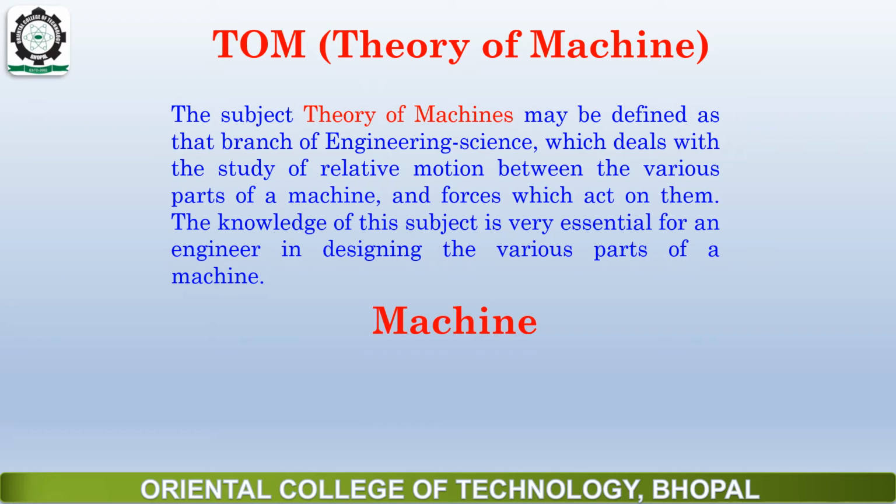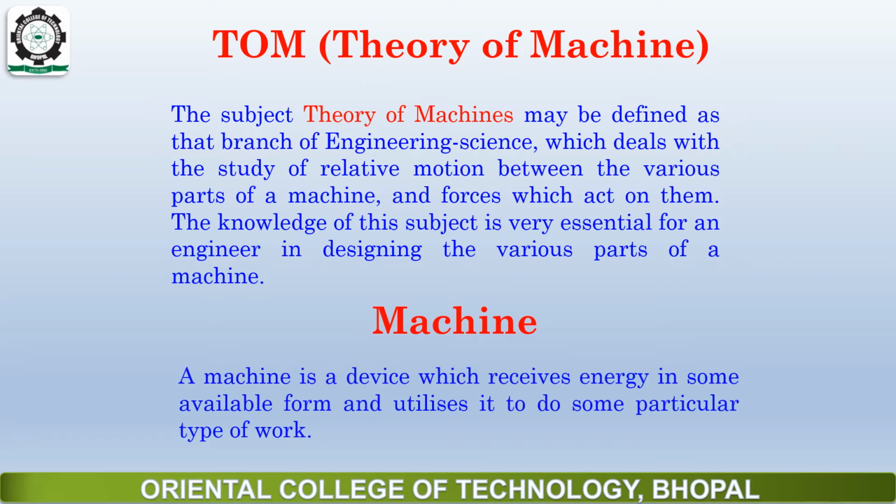in the definition of theory of machine, one more term comes, which is machine. So let's have a definition of machine. A machine is a device which receives energy in some available form and utilizes it to do some particular type of work. Okay, so what is a machine? The simple definition is that it receives energy in some available form and utilizes it to do some particular type of work.